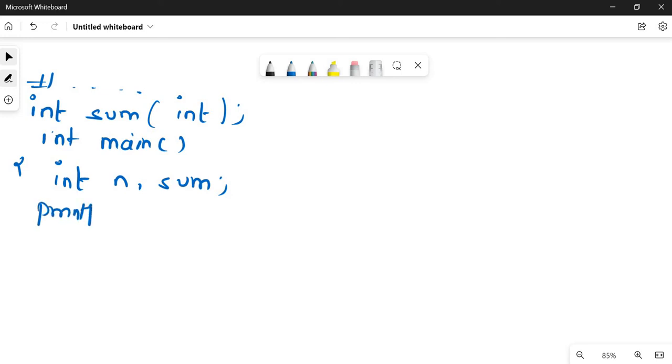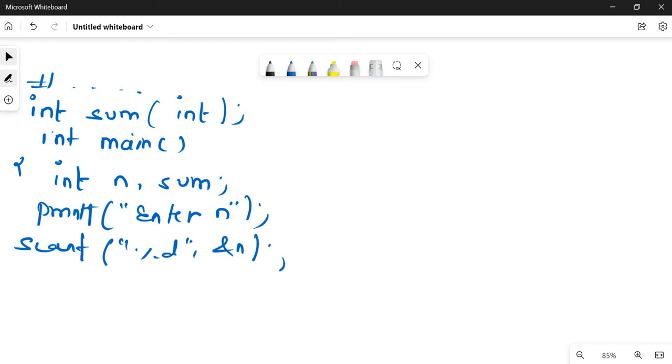Printf "enter n". I think it's very easy till here. Scanf %d, address of n. Now we want to call our function. Sorry, as I have declared my function as sum, I cannot declare my variable name the same, so I'll just declare it as s. Fine, so let me call my function.